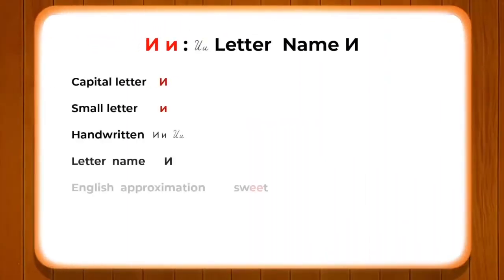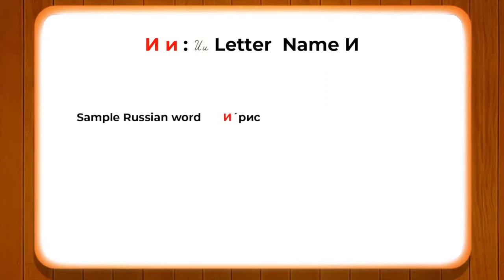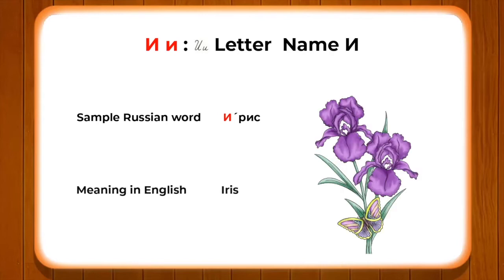Alright, now let's go ahead and see the next letter, E, as in sweet. We also have a sample Russian word so that you can understand it properly: iris, which means iris. Alright, now let's go to the next letter.